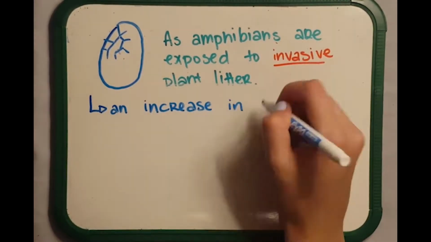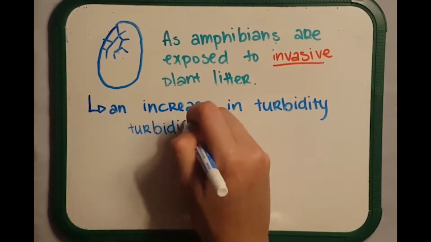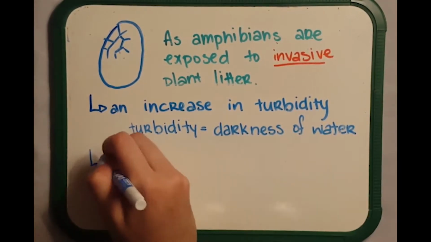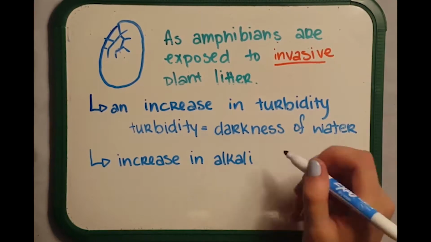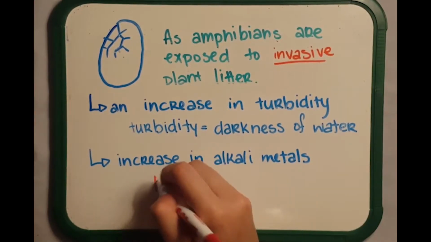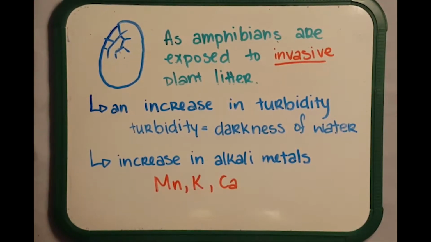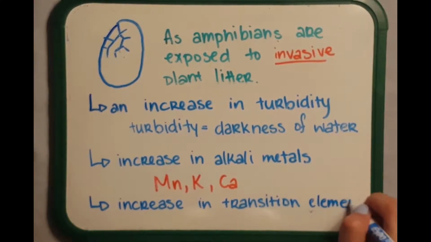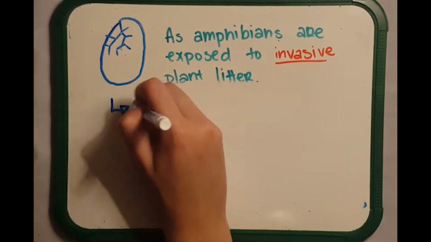Some trends that they noticed were that as the ecosystem shifted to being dominated by the invasive litter, there was an increase in turbidity, which is the darkness of the water the plant litter was submerged in. They also noticed an increase in alkali metals like manganese, calcium, and potassium, as well as an increase in transition elements like iron. What they also noticed was that there was a decrease in oxygen.